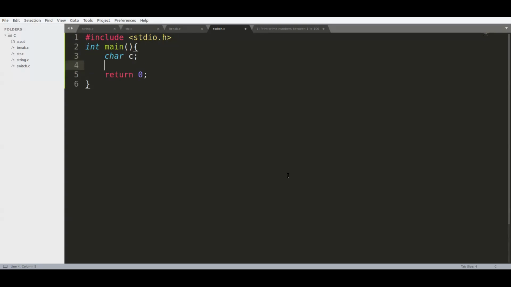I have declared a character variable, and I want to take an input message. What is the format specifier for reading a character? It's percentile C. So I'm reading the character. Once let me put ampersand. Next, let us remove it and see what is the difference. For integer anyway, we put ampersand to read into a variable.